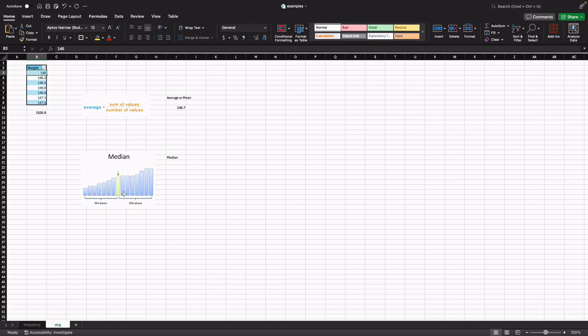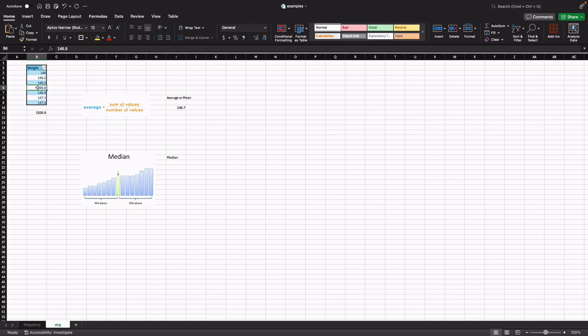Median is basically the middle value of the whole sample. For this to work, the data has to be sorted from smaller to biggest. If it's not sorted, then we cannot calculate the median. Once it is sorted, all we have to do is pick the middle.